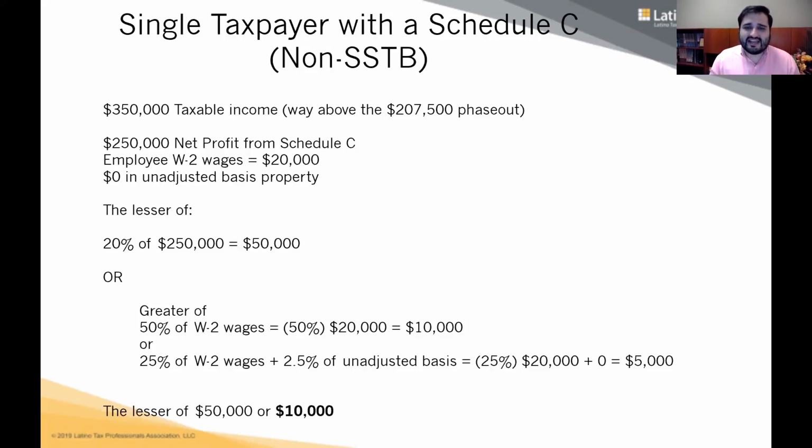Her deduction is $10,000. So even though she has income that's way above the threshold, because she's not a specified service trade or business, she may still qualify for a deduction depending on the amount of employees she has. Because if she had more employees, if her W-2 wages were higher, she may be able to get a bigger deduction, right? So do you see how the law is designed for companies to hire more employees in a way? So that's how that works. Hopefully that wasn't too confusing.